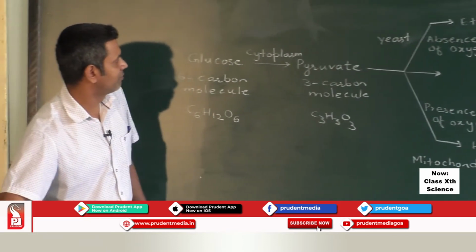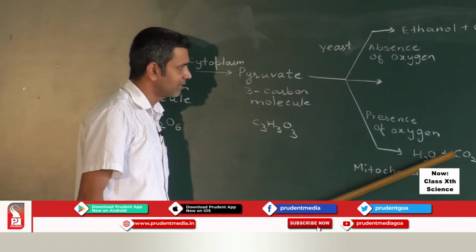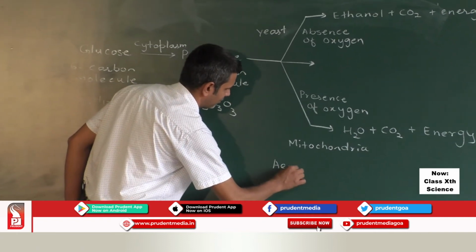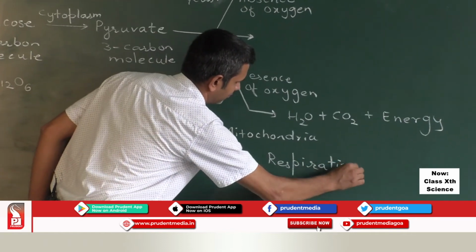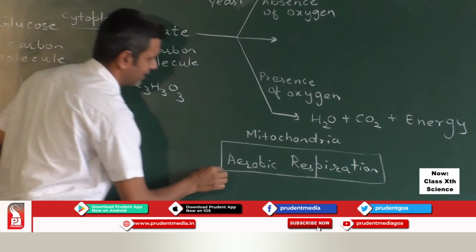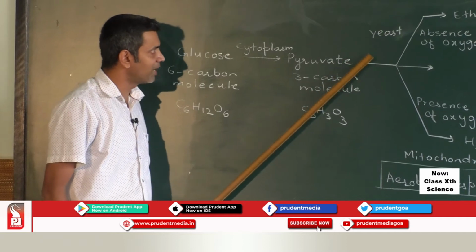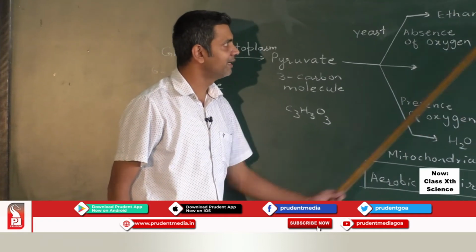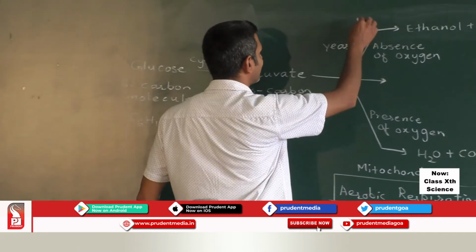The conversion of pyruvate into water, carbon dioxide and release of energy in the presence of oxygen, we call aerobic respiration. The conversion of pyruvate into ethanol, carbon dioxide and release of energy in the absence of oxygen, we call anaerobic respiration.